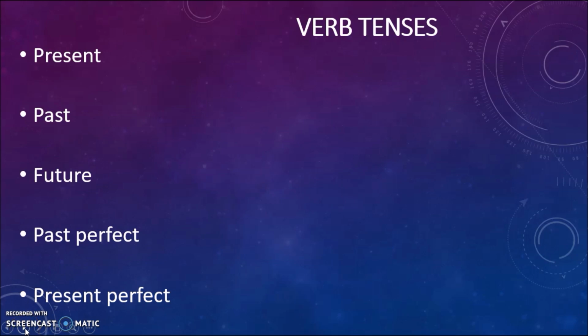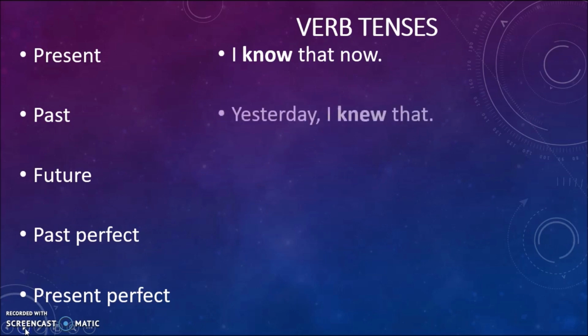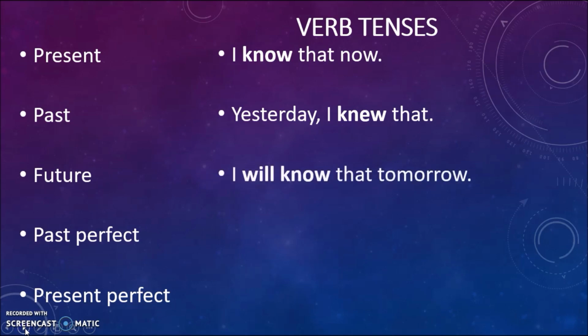For present tense, this is going to be the simplest form of the verb. In this case, the verb to know. So in present tense, you would just say, I know that now. Past tense, yesterday I knew that. The future tense is going to be the same conjugation as the present tense. You're just going to put the helping verb will in front of it. So I will know that tomorrow.